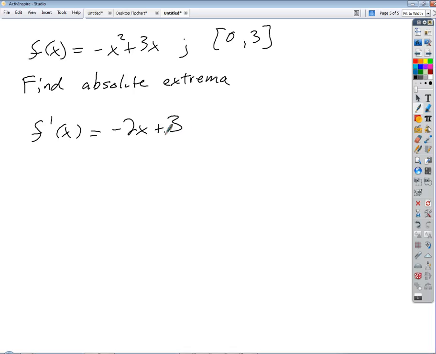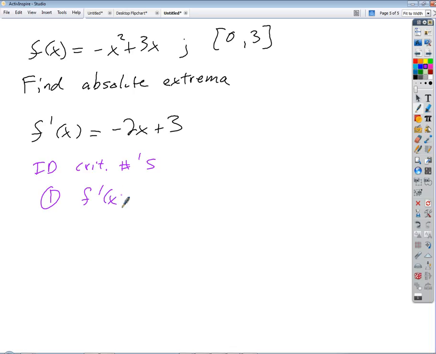So now we're going to look for critical numbers. When we're looking for critical numbers, we have to ask ourselves 2 important questions. Is the derivative 0 anywhere, or is it undefined anywhere, right? So I'm going to make a note of this. Now we have to identify critical numbers. And we ask ourselves 2 questions.